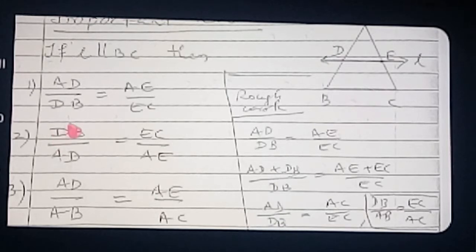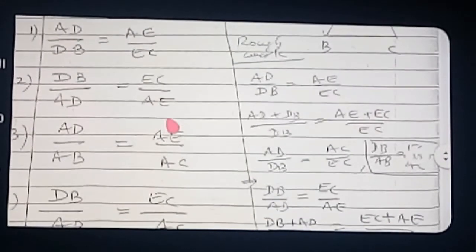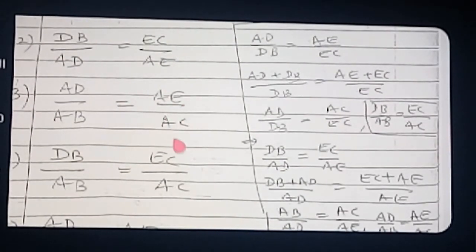And the second one, invertendo. See here, invertendo applied and we got DB by AD is equal to EC by AE. Both are important. And the third one, what is coming? AD by AB is equal to AE by AC. Actually, it is obtained in this way. Already I have done the rough work here. And one more law is there: DB by AB is equal to EC by AC.